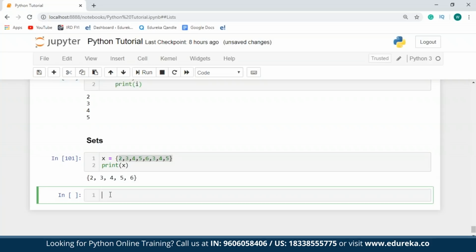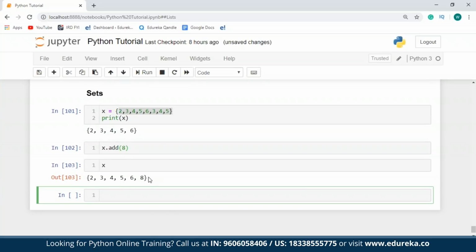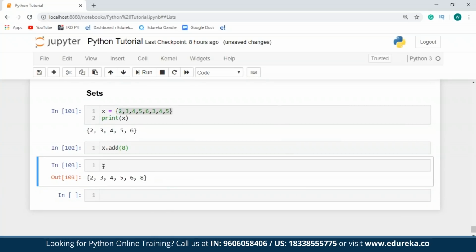In case you want to add some values to a set, you can make use of the add function. So I'll just say x.add, and I'll pass the value as 8. Now let's just print out x. So as you can see over here, 8 has been added to my set.